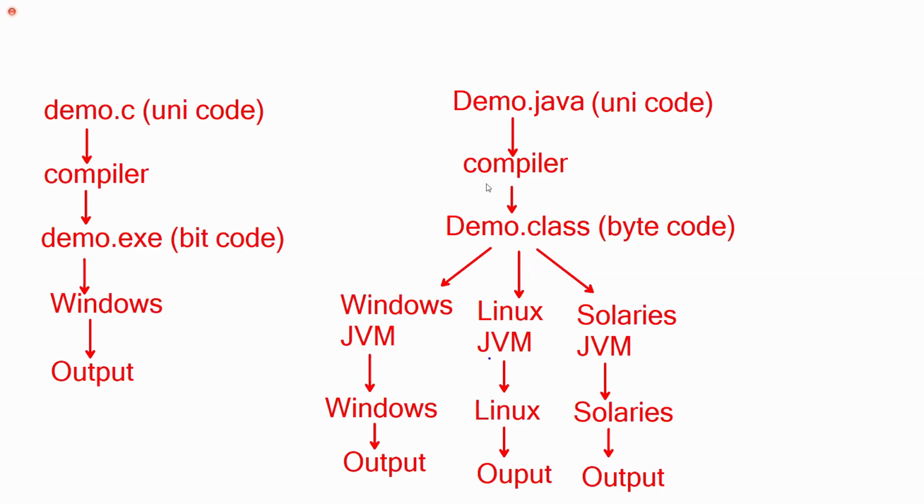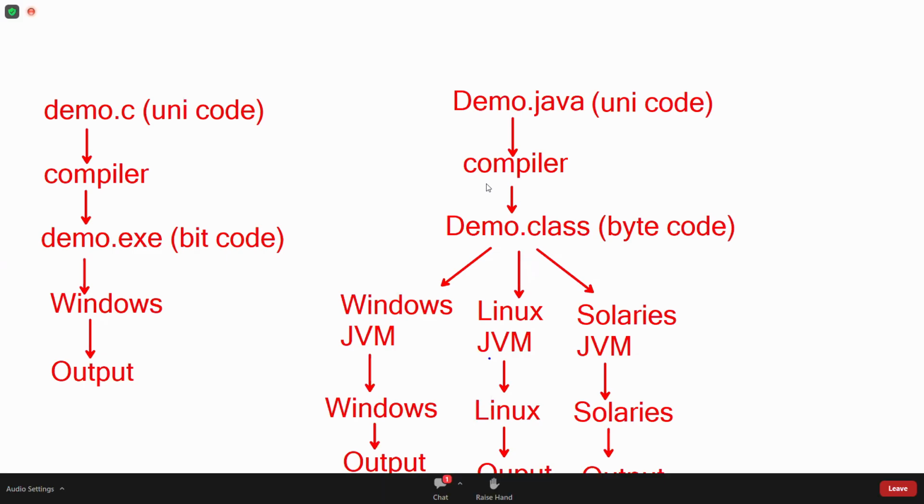Human beings can understand one code, which is Unicode. Operating system understandable code is bitcode. When you compile a Java program, are you getting bitcode first? No. What you are getting is bytecode. That code, who will understand? JVM, Java Virtual Machine.